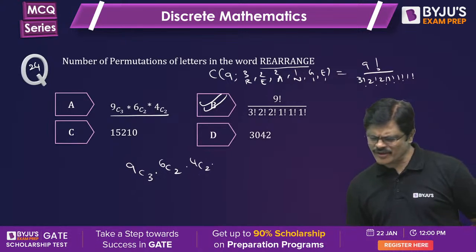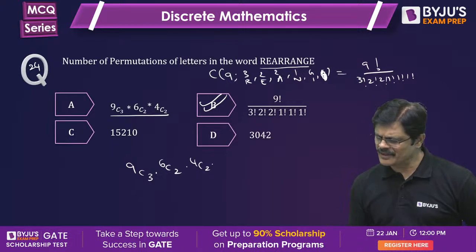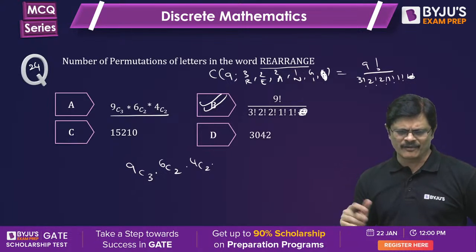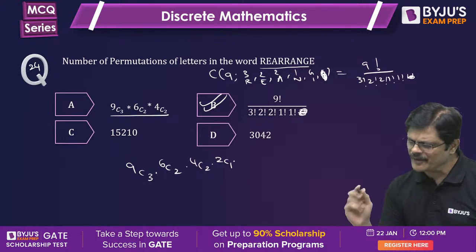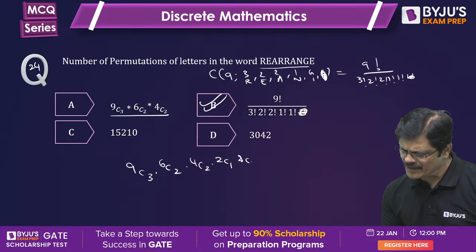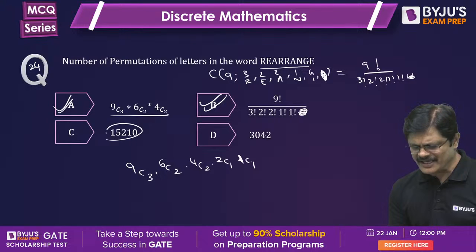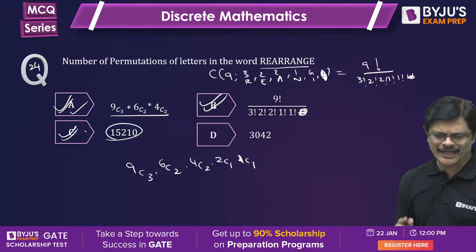Then from the remaining 2 you select 1 for N and select 1 for G. So this is also correct. So the simplified answer C is also correct. So whether you answer this way or that way, all are correct.